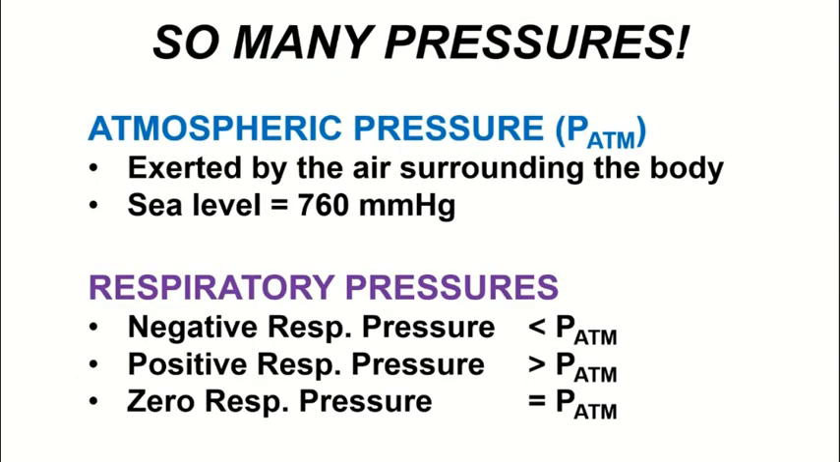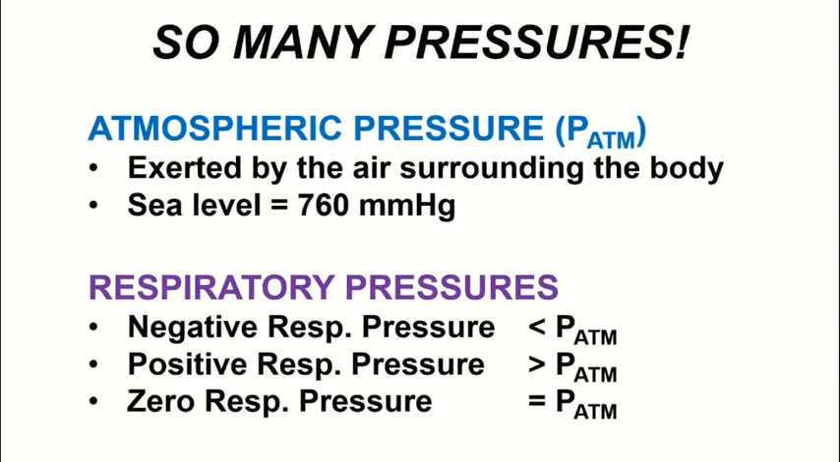So we'll investigate a few pressures here. The first is atmospheric pressure. So this is the pressure of the air in the atmosphere. So think of it as the pressure caused by the weight of the air on our body. At sea level, the atmospheric pressure is approximately 760 millimeters of mercury. As we go higher in elevation, the atmospheric pressure is going to decrease because there is less air sitting on top of us.